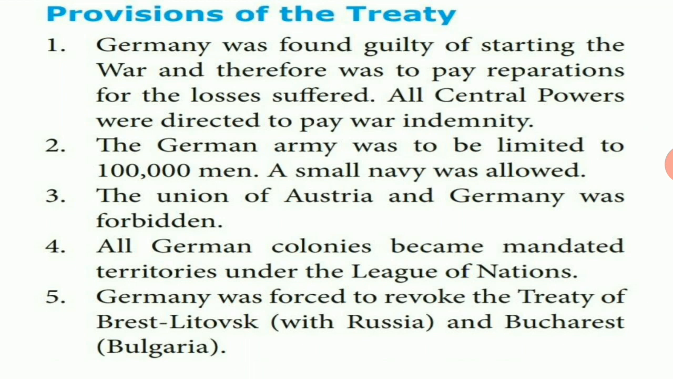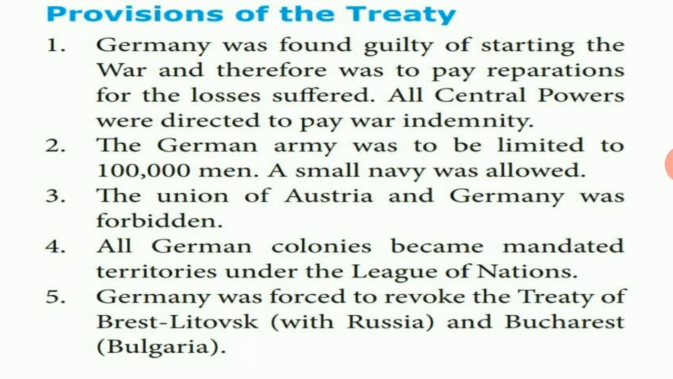Next point, the union of Austria and Germany was forbidden. Before the First World War, Germany annexed and occupied Austria-Hungary. So, as per the Treaty of Versailles, the union of Austria and Germany was forbidden.